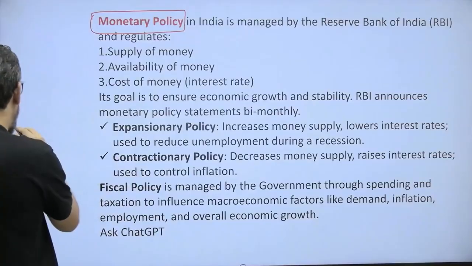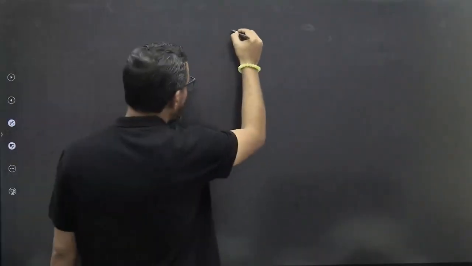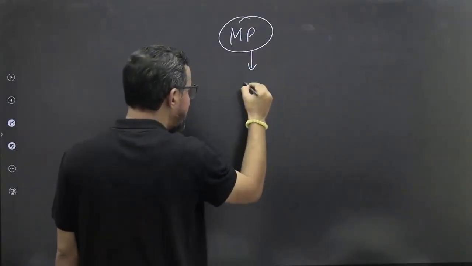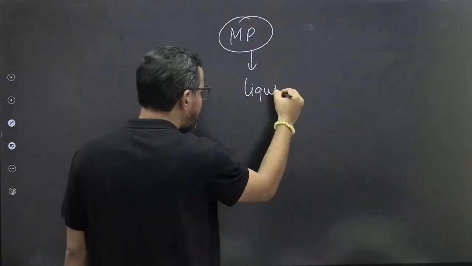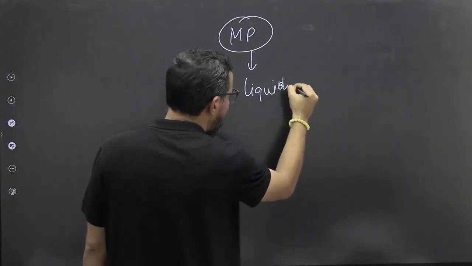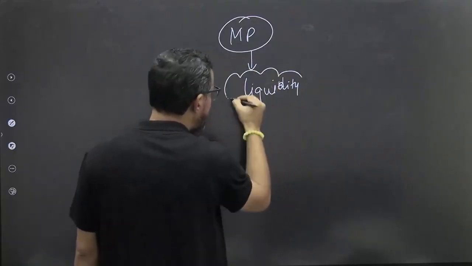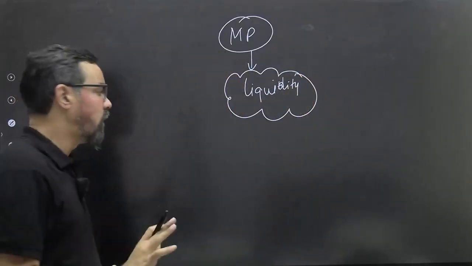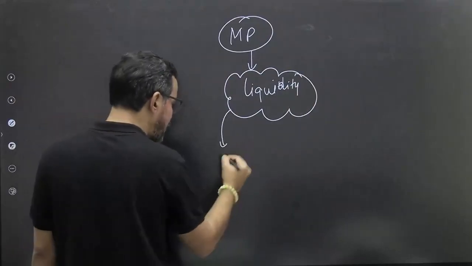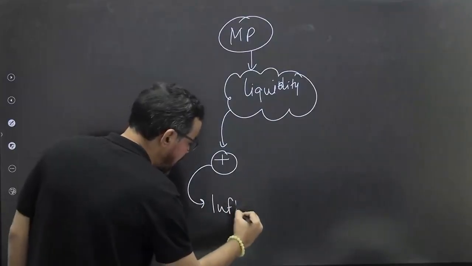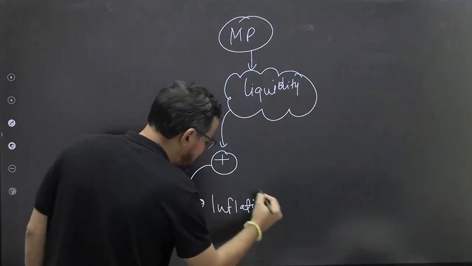As I explained earlier, the flow is something like this: through monetary policy, RBI manages liquidity in the economy. Liquidity means money supply. Now this liquidity or money supply has two effects. If there is high liquidity in the market, there will be problems related to inflation, so there will be high inflation in the economy, right?